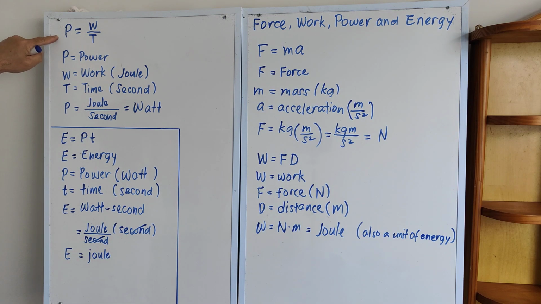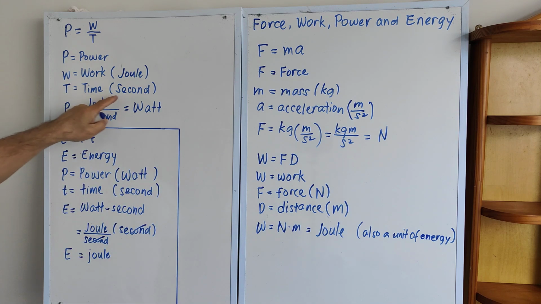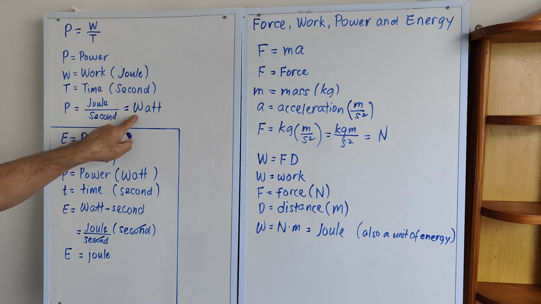Now, power is work divided by time. Work is in joules, as we said here, and time is in seconds. So power is in joules per second. Joules per second is also a watt. So power could be expressed in watts.